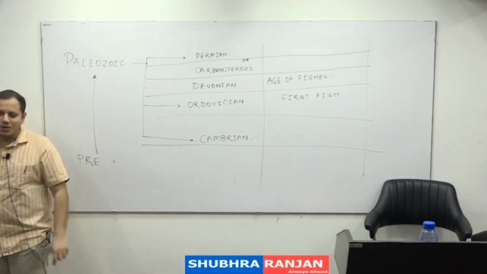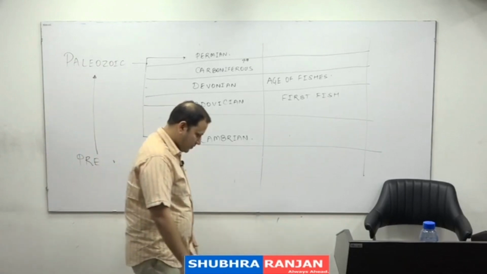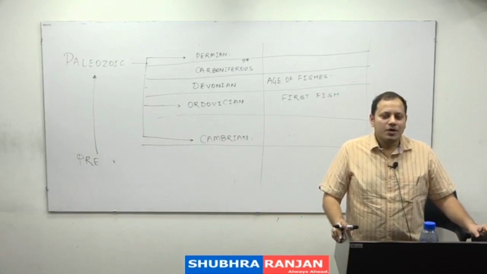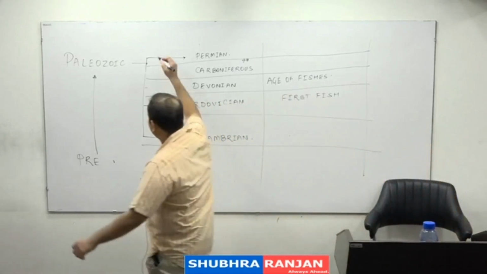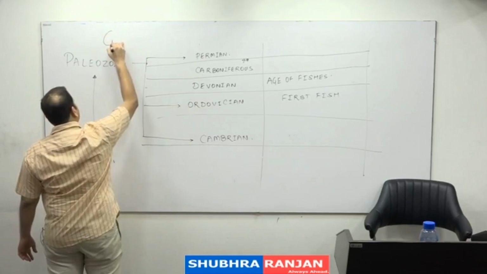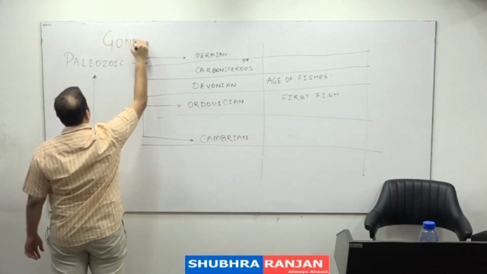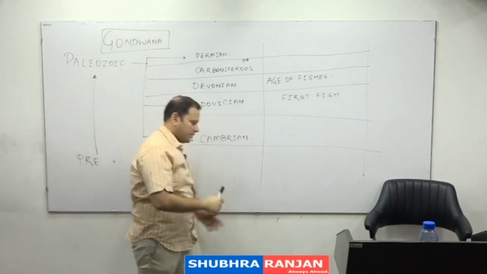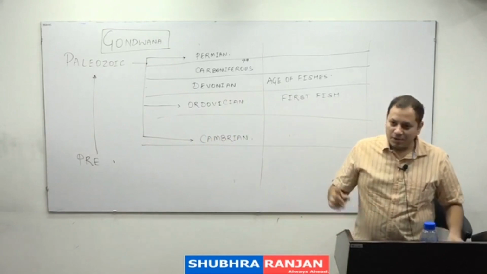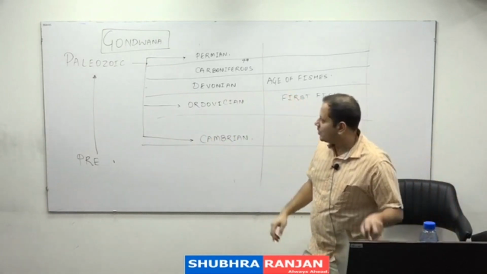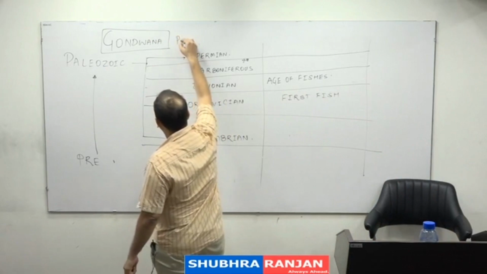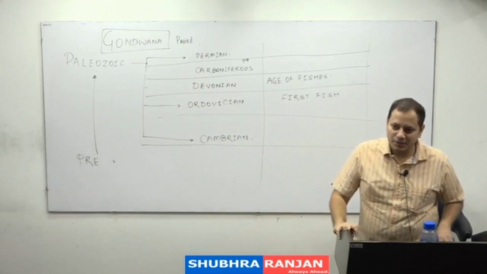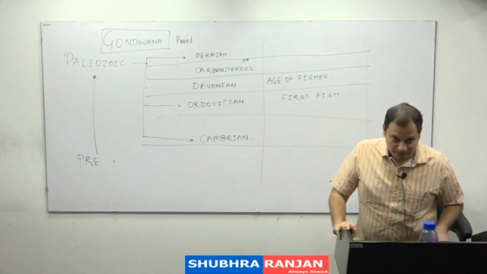But Indian coal is of relatively younger age, belonging to the Gondwana period.